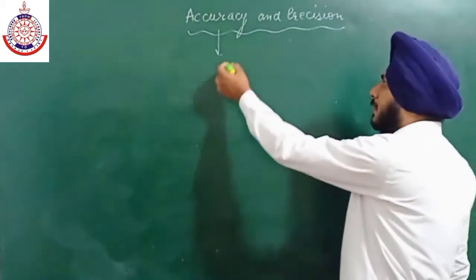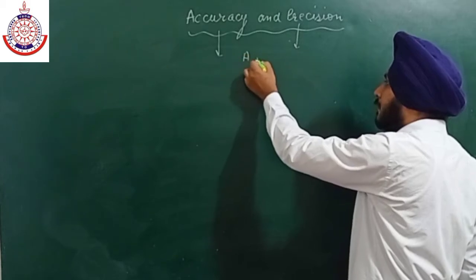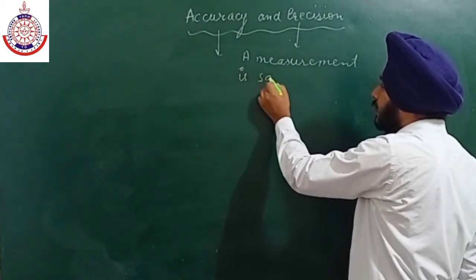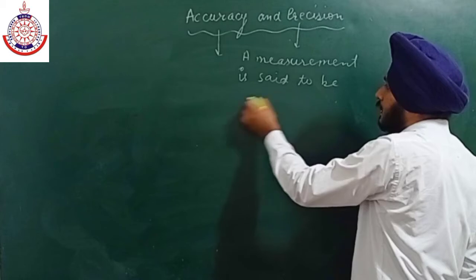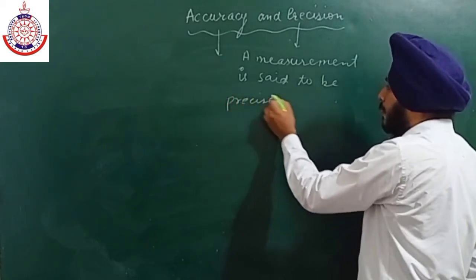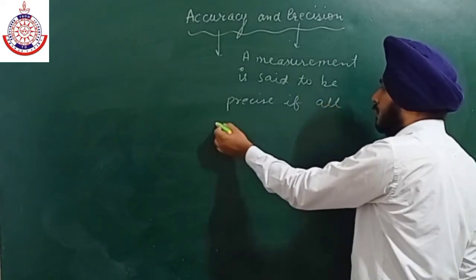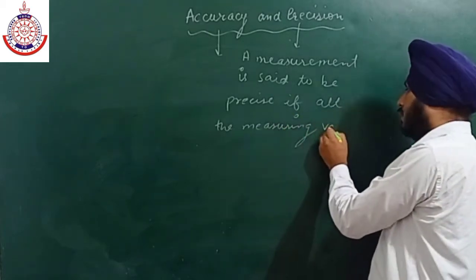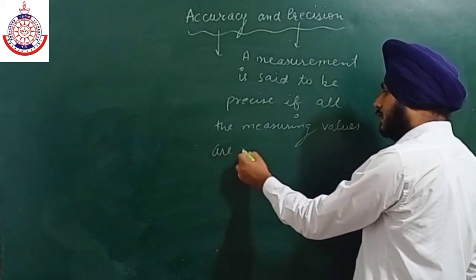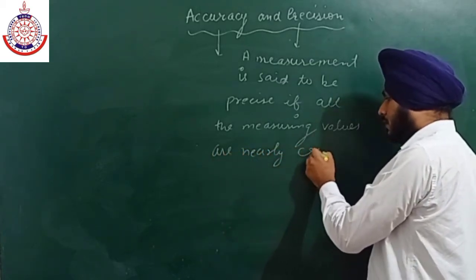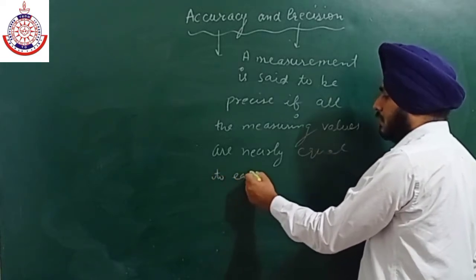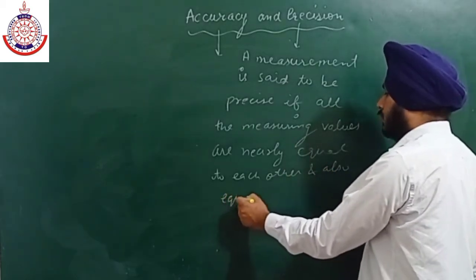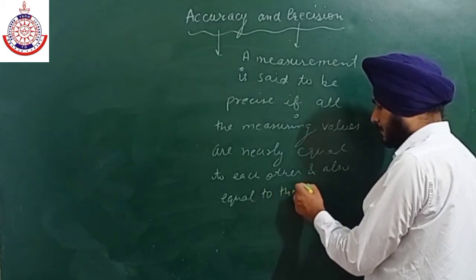For example, first let me write the definition. So a measurement is said to be precise if all the measuring values are nearly equal to each other and also equal to their average. Clear?